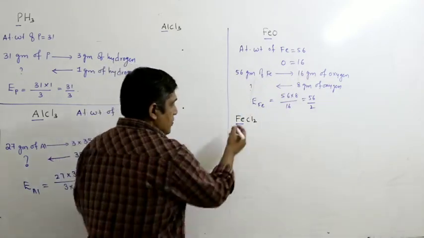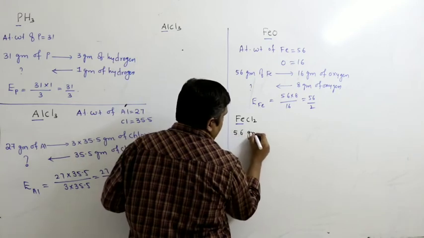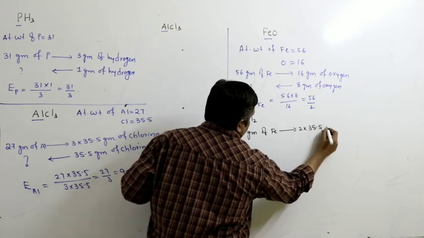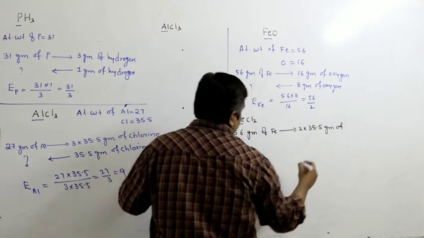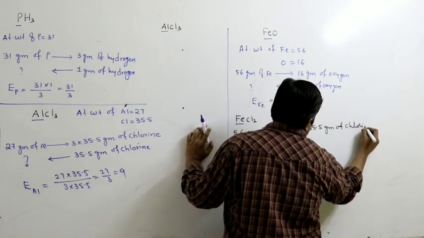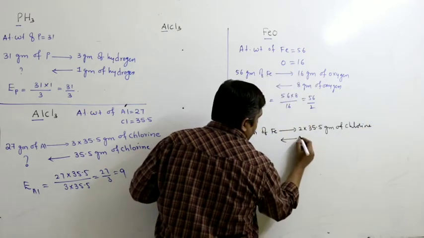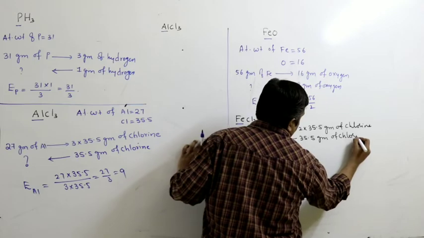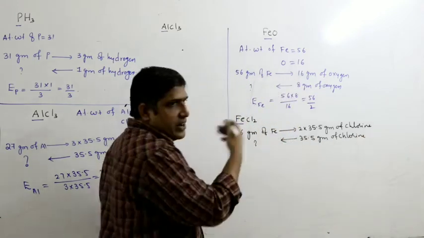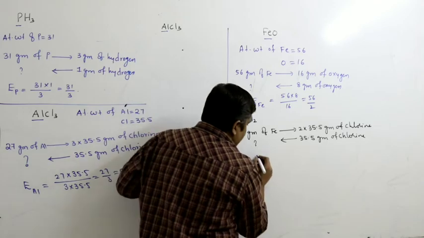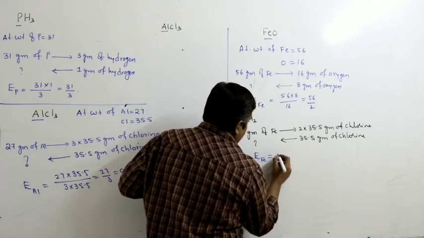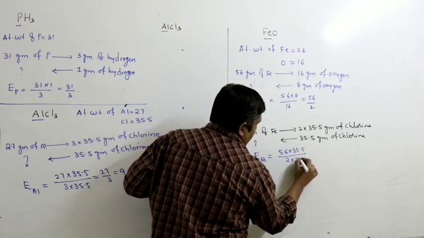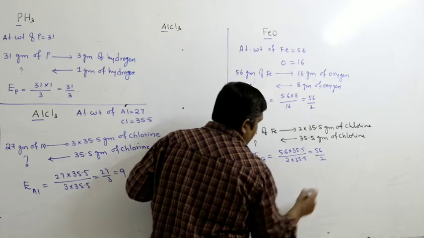If I come to FeCl2, 56 grams of iron combines with 2 into 35.5 grams of chlorine. The mass of iron that can combine with 35.5 grams of chlorine, we call it the equivalent weight of iron. So what is the equivalent weight of iron in FeCl2? That is equal to 56 into 35.5 by 2 into 35.5, which is equal to 56 by 2.